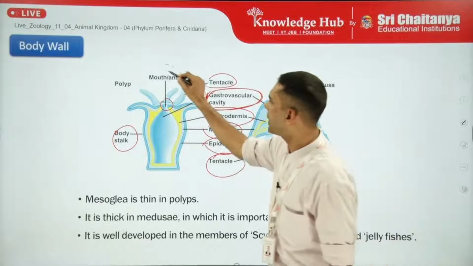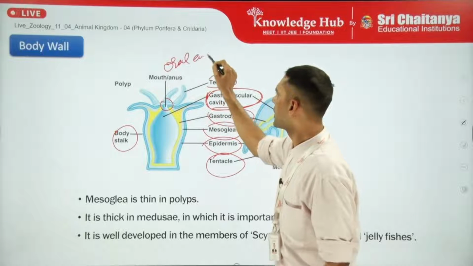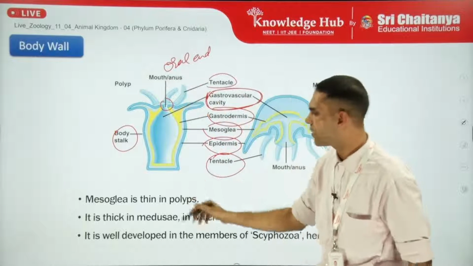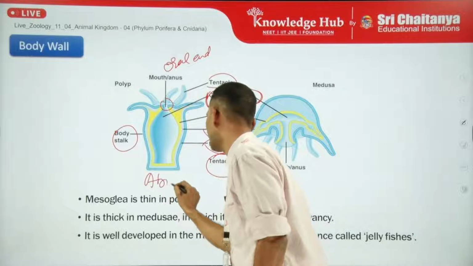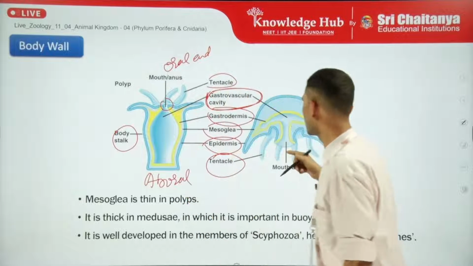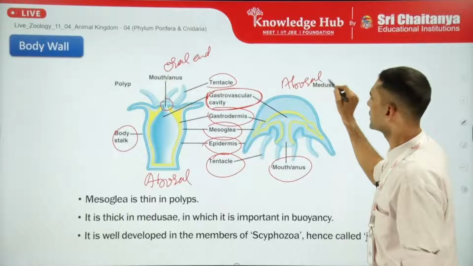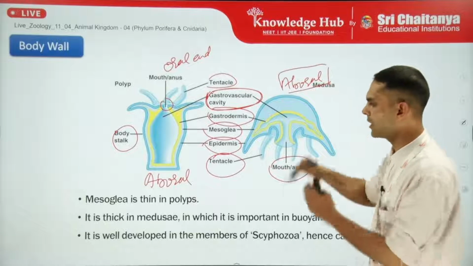So this is the oral end of the organism, at which the oral part or the mouth part is present, and the opposite end is called the aboral end. So here the oral part is here and the aboral part is opposite. This is how we distinguish the oral and aboral ends.